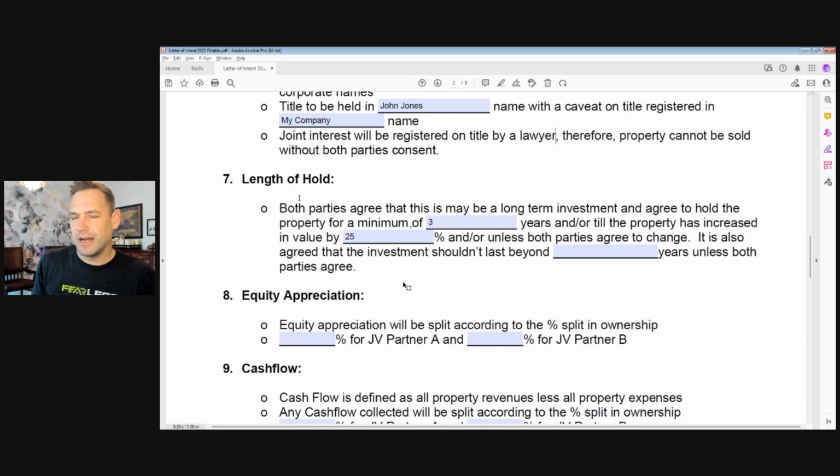A 25% increase on 500,000 is 125. So when it hits that $625,000 range, we can start having that discussion: well, now maybe this is the time to sell that property. It's gone up by 25%. And it's also agreed that the investment shouldn't last beyond X number of years. Maybe we all want to be out of this in the next 10 years for sure. So minimum 3, maximum 10, or if it goes up a certain amount, that's when these discussions about maybe selling or refinancing can start to occur.